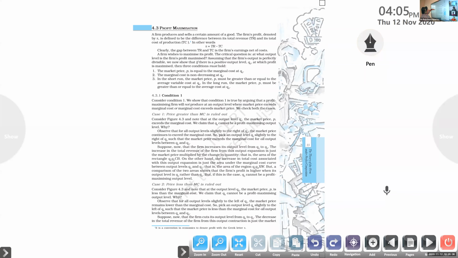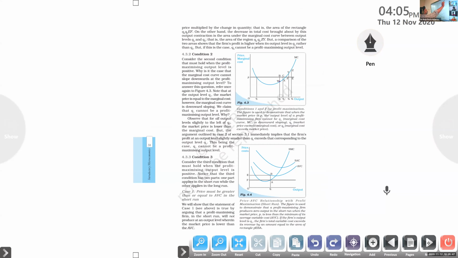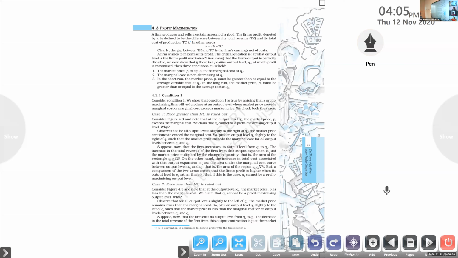Observe that for all output levels slightly to the right of Q2, the market price continues to exceed the marginal cost. After Q2, the marginal cost is increasing.